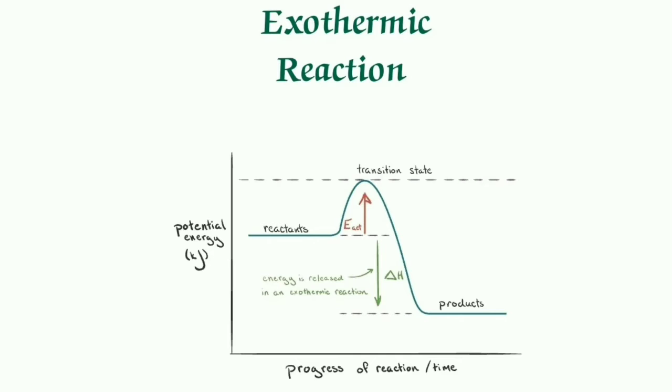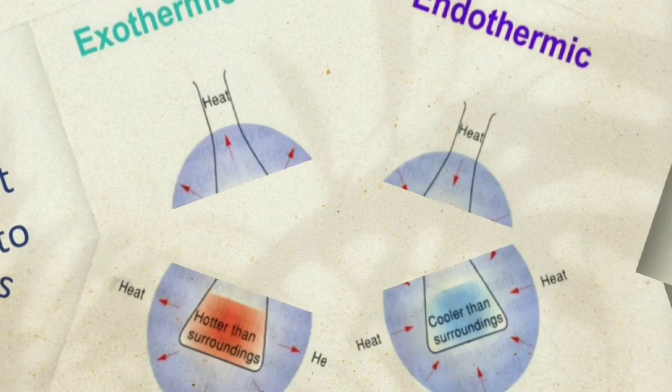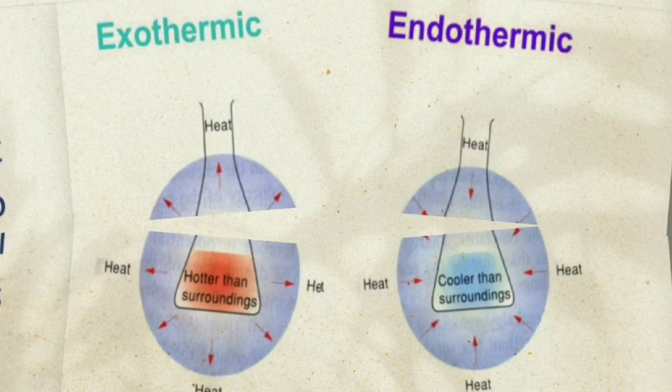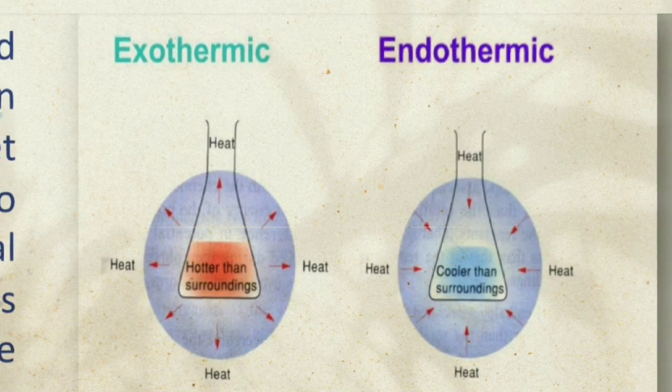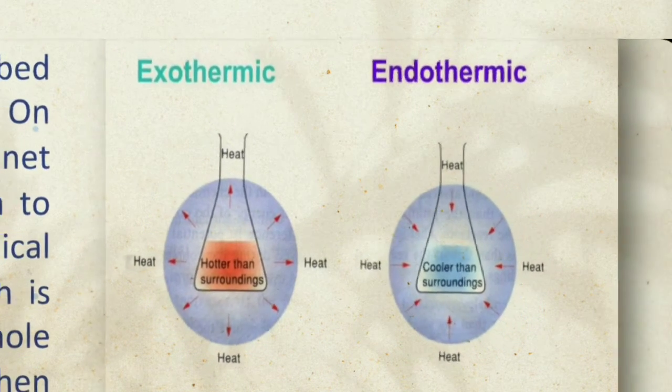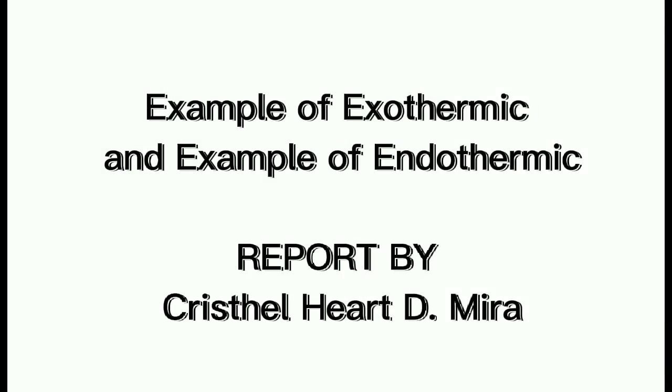In other words, in endothermic reactions, heat is absorbed by the system, and the temperature of the surroundings is decreased. And in exothermic reactions, heat is released by the system, and the temperature of the surroundings is increased.